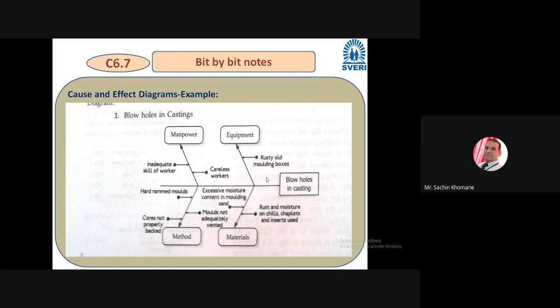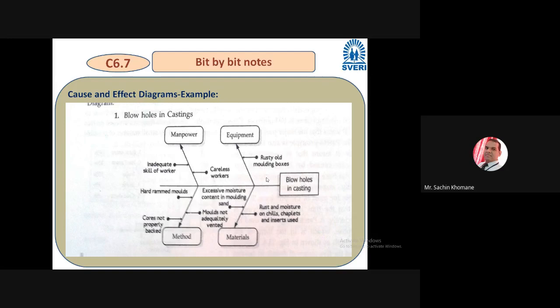And this is one of the tools which is very effective in industry for finding the causes of a certain problem. I hope you understood, and it is very generalized. On one paper you can mention everything, and you can come to a certain conclusion related to the problem, right? I hope you got a clear idea related to this.